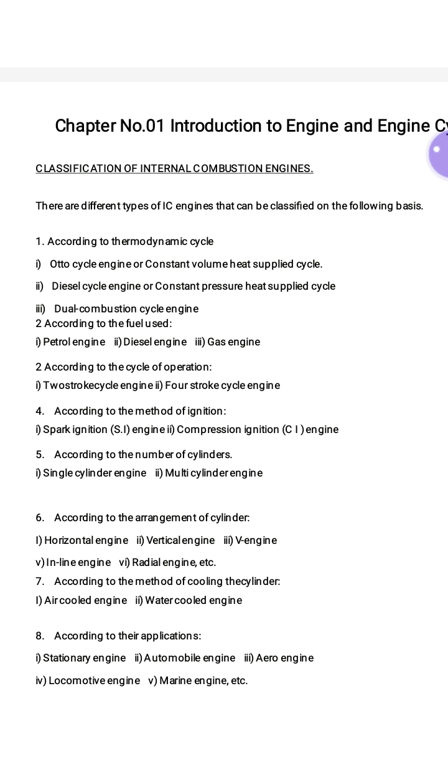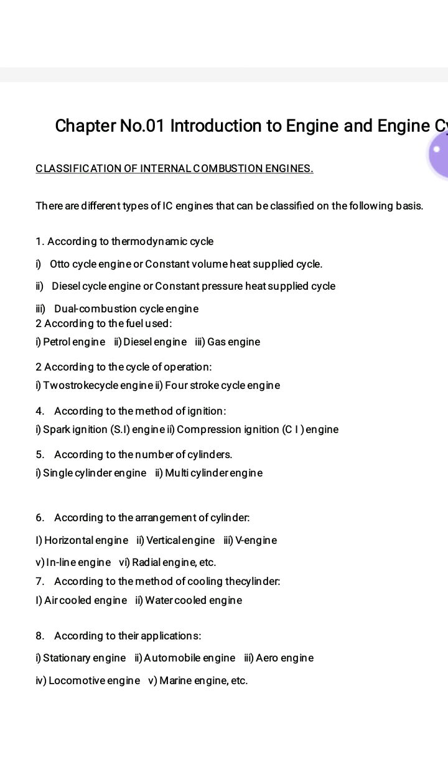In the case of the SI engine, whatever fuel is supplied to the engine is ignited with the help of a high intensity spark. Hence it is called a spark ignition engine.